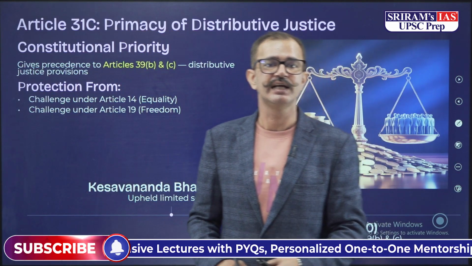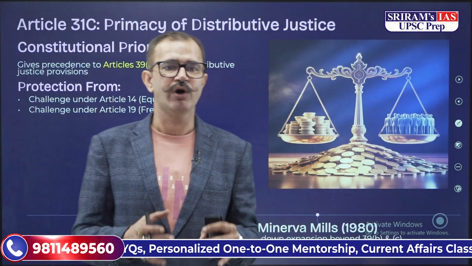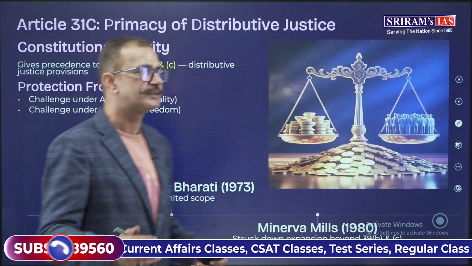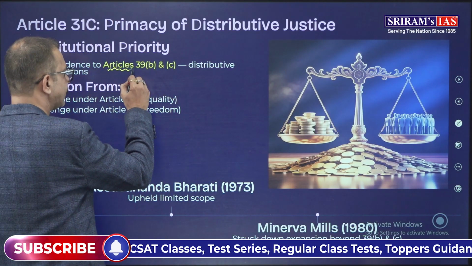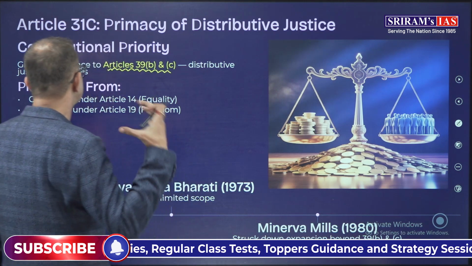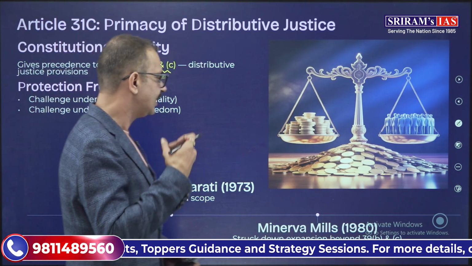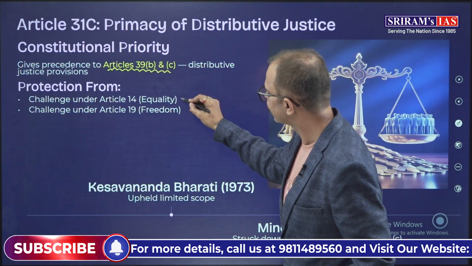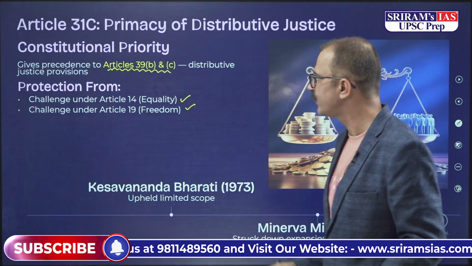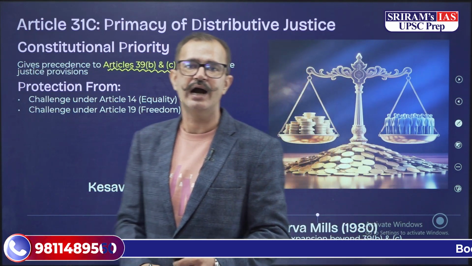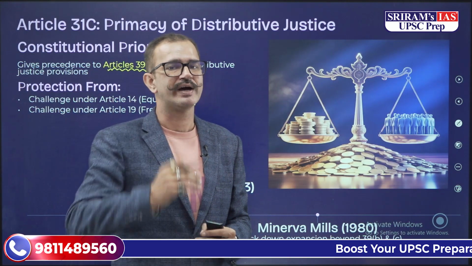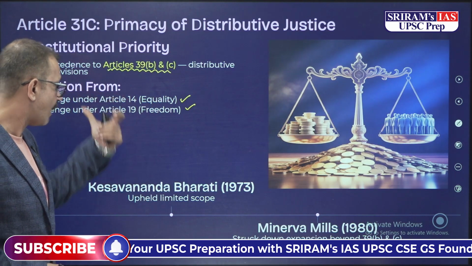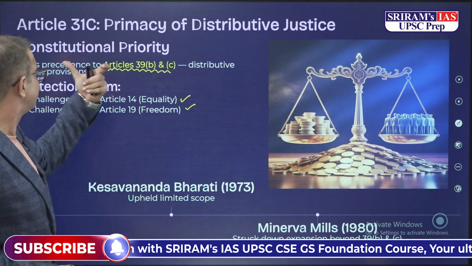Alright, there is Article 31C as well. Article 31C was added for distributive justice, and over here two directive principles of state policy, that is Article 39B and 39C, were given precedence over the fundamental rights. They were given precedence over the right to equality as well as the right to freedom, or Article 14 and Article 19. In the Keshwanand Bharti case, it was upheld that there is a limited scope of Article 31C.